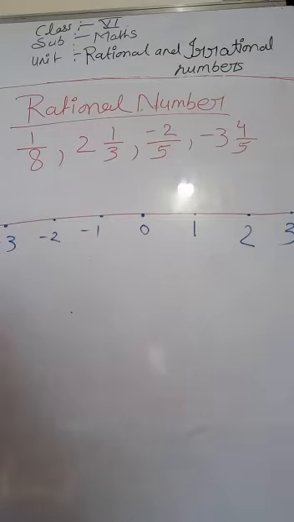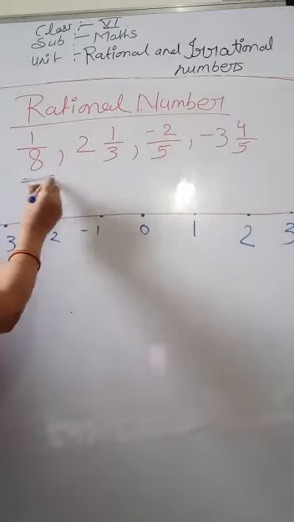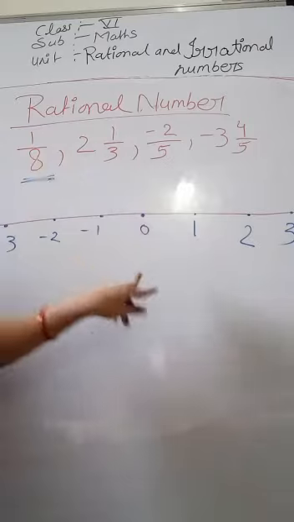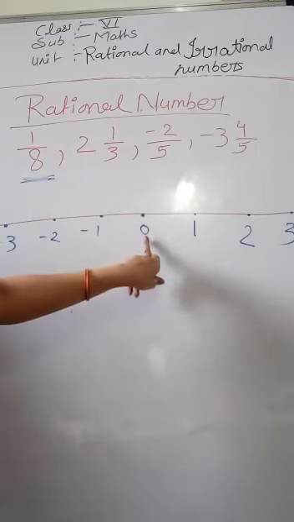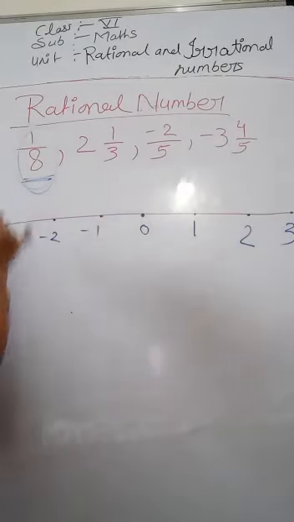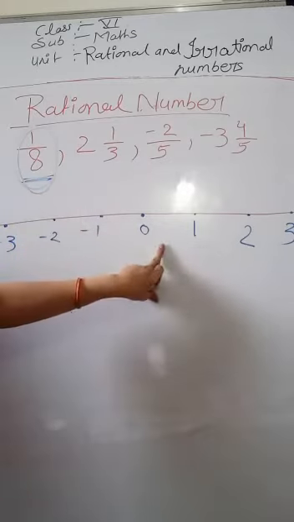So students, first we have to see what denominator is given. See here, what denominator is given? 8. Here is 8. And 1 is here. So we can put this rational number here between 0 and 1 because it is a positive number. Okay, so we will put this rational number here.